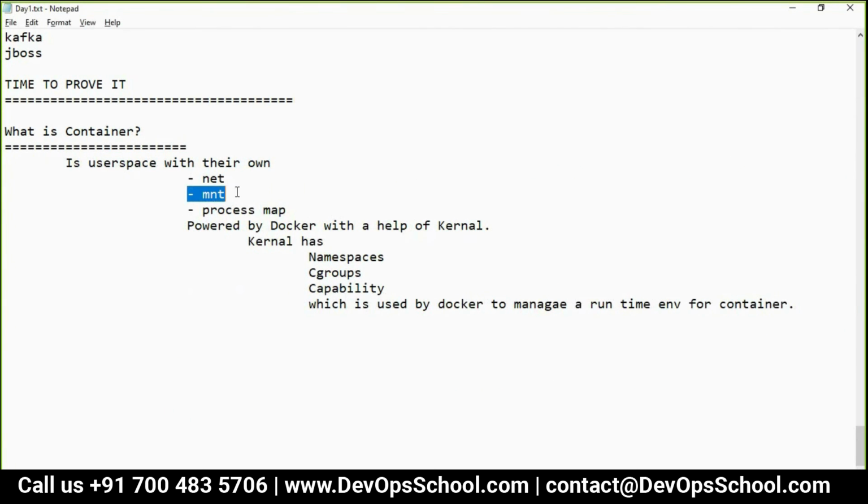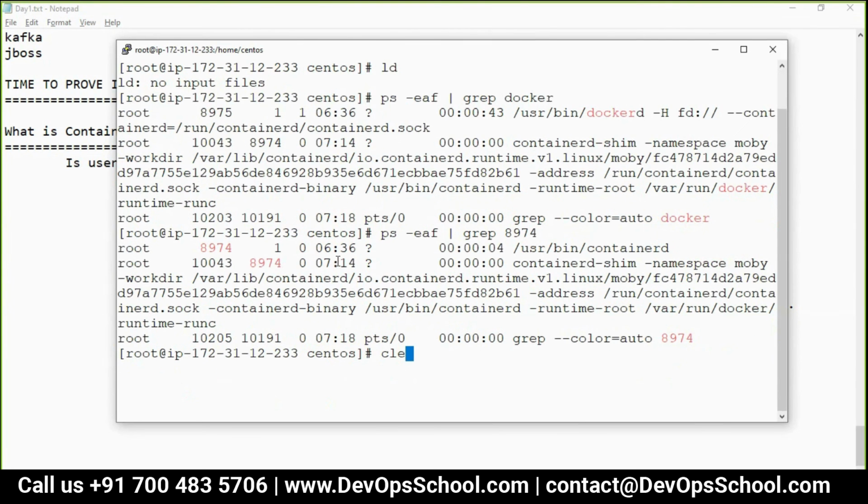Now I said each container has its own mount, and here when I say mount, that's a root file system. Okay, root file system. So can I show you this? See here.